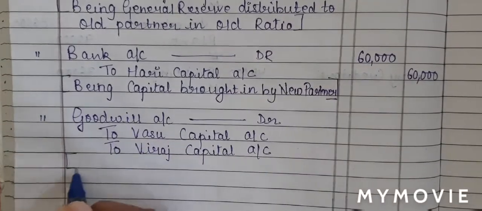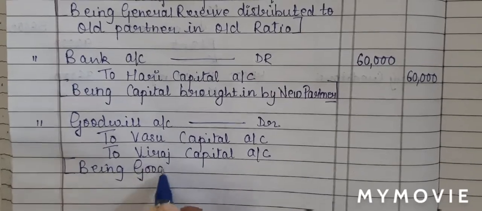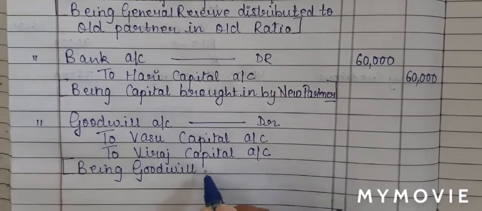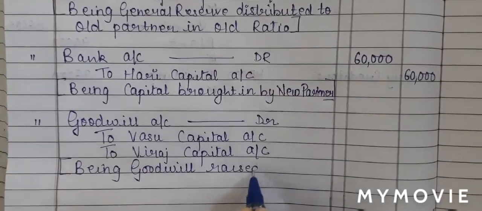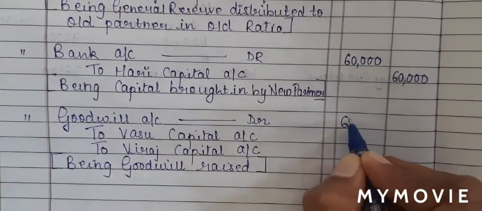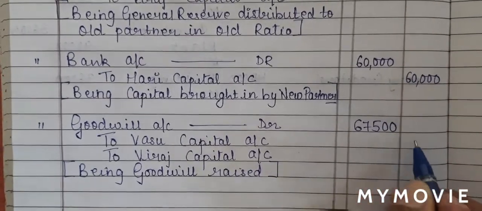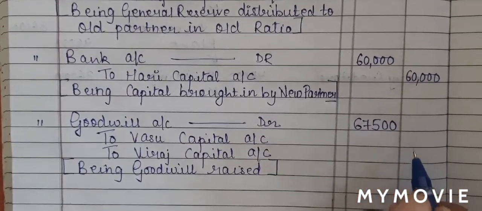We will just write the narration being goodwill raised. Now we have already calculated goodwill. The amount of goodwill is 67,500. Now this amount I have to distribute among both the partners.